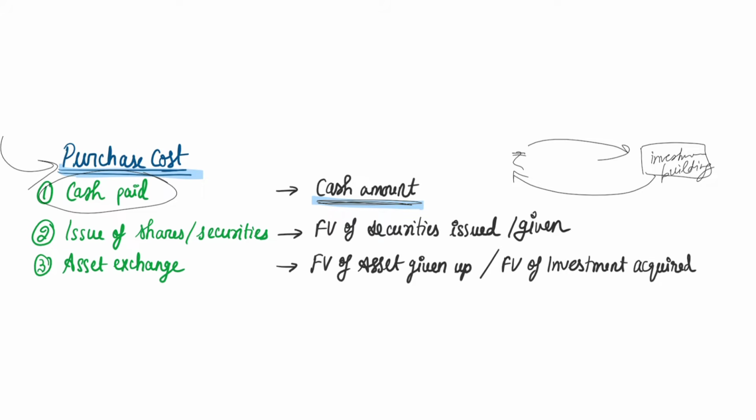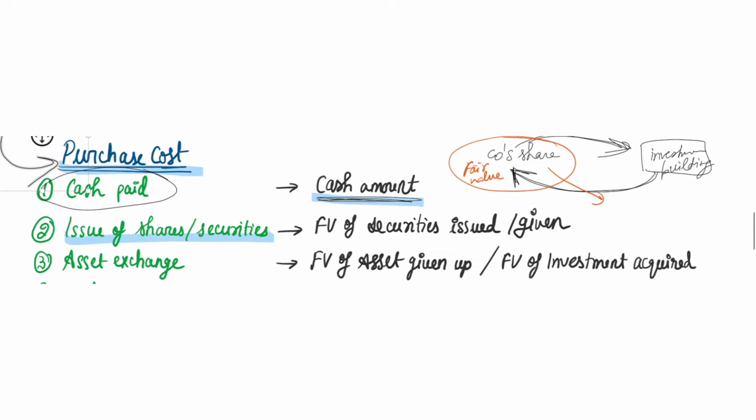Okay. Next, there is one more case where, instead of paying cash to get that building, you have given your company's shares to them, and for those shares you have purchased that building from them. Then in such case, if you have issued your shares or securities for purchasing your investment, whatever the fair value of this company share is in the market, at that fair value you have to record it in your books as the cost of building.